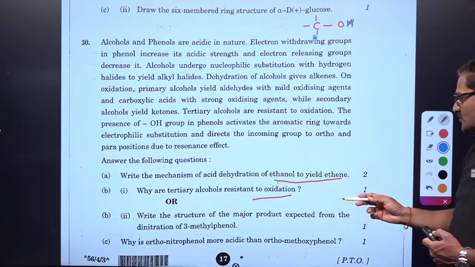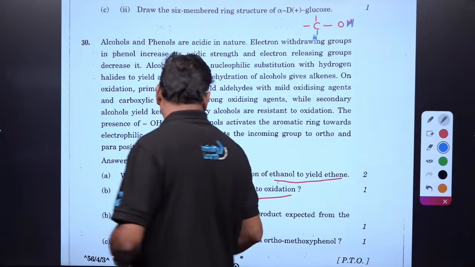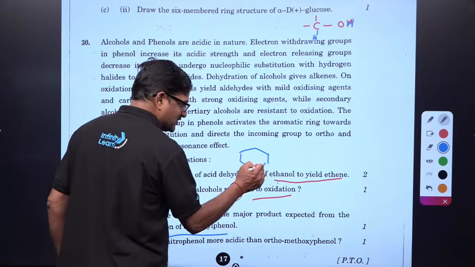And here write the structure of the major product expected from the dinitration of 3-methylphenol. 3-methylphenol, it is there in the NCERT.